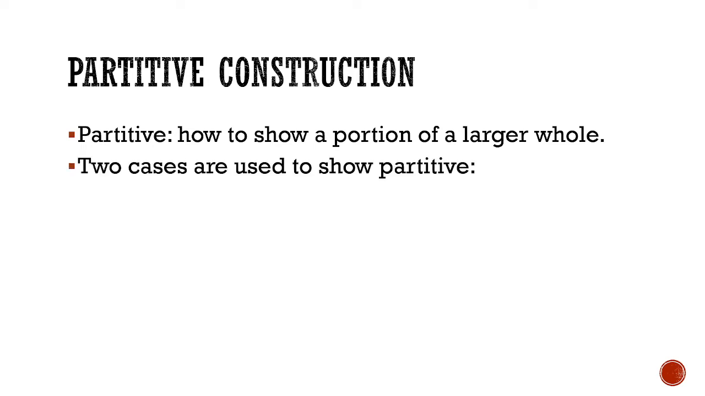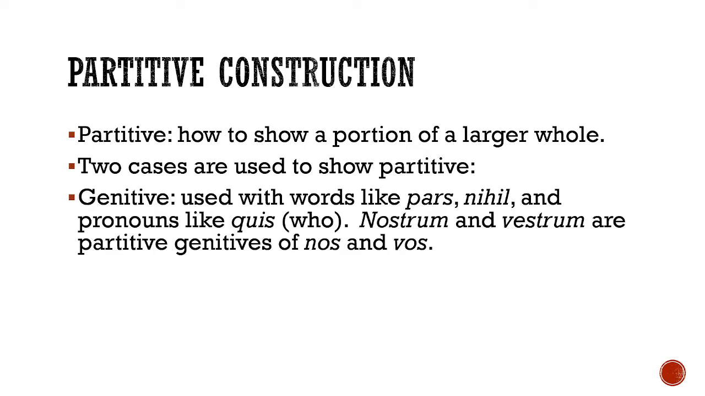So, what are the two cases? As I just mentioned, they're going to be genitive or they're going to be ablative. The genitive usually gets used with words like pars or nihil, and with pronouns like quis. So that new interrogative pronoun that we saw in our vocab list can take a partitive genitive.